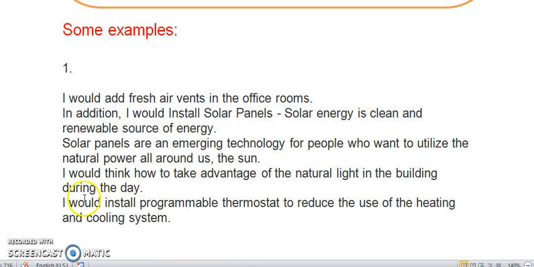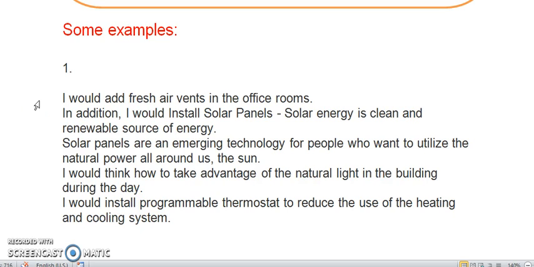So if we look at this first example, first of all, what do I see? The format. Each sentence begins on a new line, so it doesn't fit the format. I see errors with capital letters. For the most part, we've got full stops at the end. That's pretty good. But now let's look at the content.